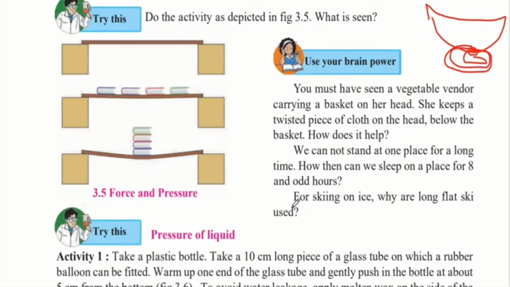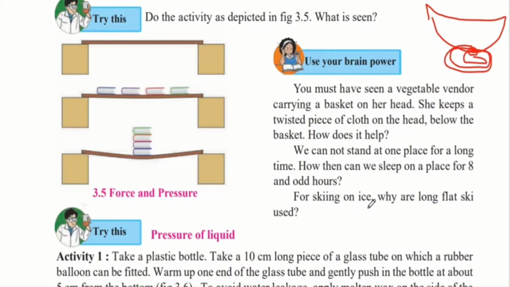It is because when you stand, the surface area covered by your feet is very small, and therefore the entire weight of the body is exerted on that small surface area, and because of that there is more pressure. Whereas when you sleep, your whole body surface area is on the bed, and all your weight is distributed equally on more surface area. Therefore you do not get tired when you sleep, whereas you will get tired easily when you stand.